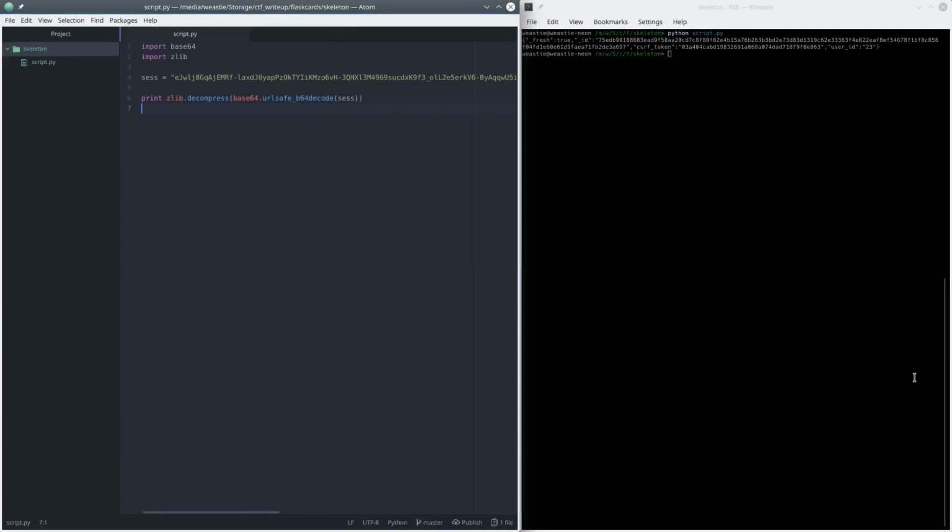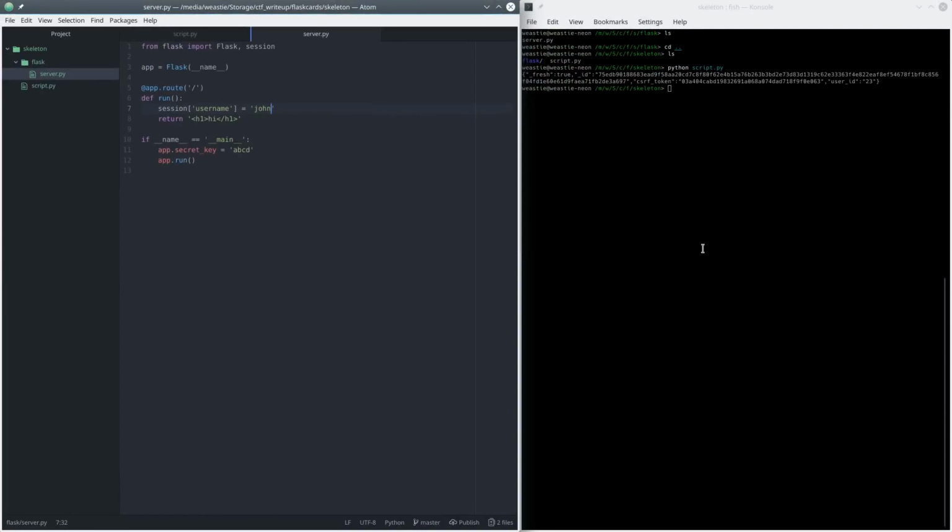Okay, so now that we know what our session needs to look like, we need to figure out how to actually create our own new session. Now, when I first came at this question, I tried to look up what kind of signature algorithm Flask uses and tried to write my own script for it, and it didn't work out, and I realized, why am I doing this? I can just create my own temporary Flask server, set my session variables equal to these, and then modify them a little bit using the same secret key I had earlier, and then I could just set my session equal to what my session was in my test server.